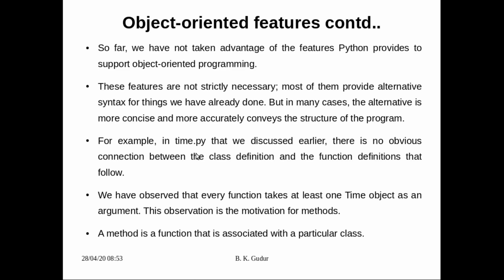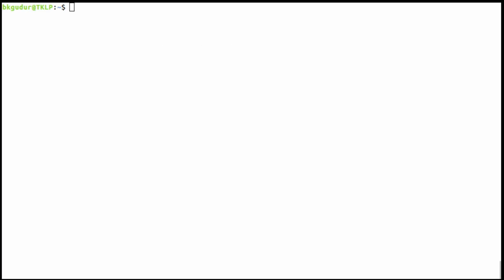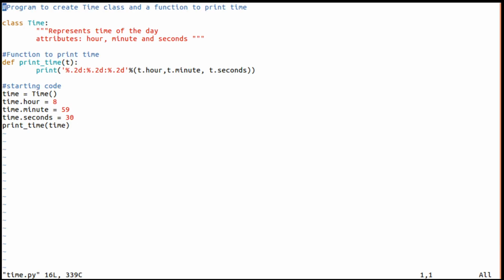I'll show you that particular program, time.py, so that you will understand it. In it, this is a class definition, and this is a function definition. There is no connection between the class definition and the function definition. Both are different; the only thing is that both are in one file called time.py.